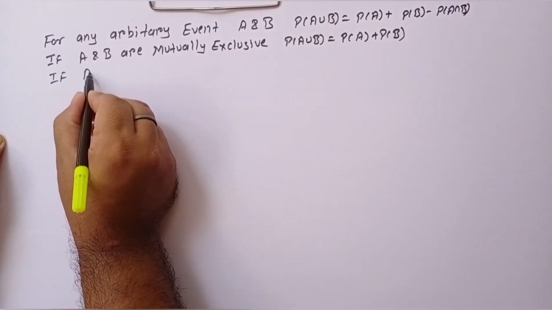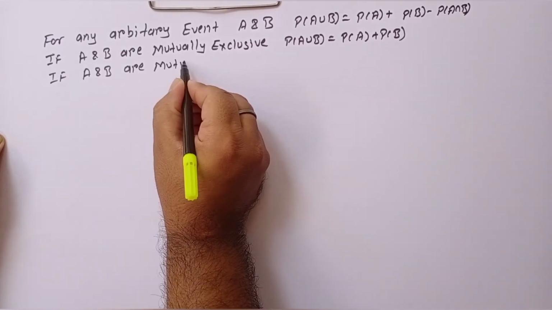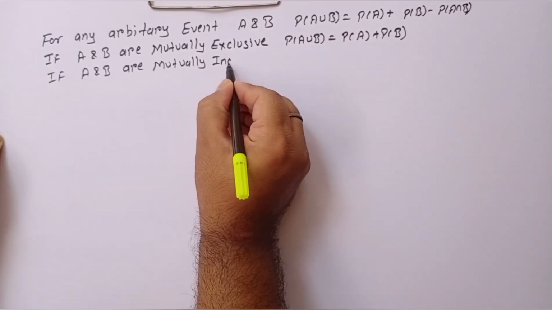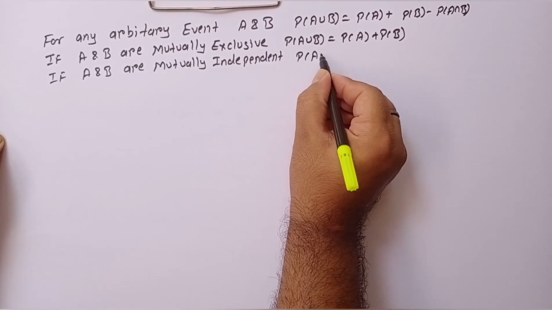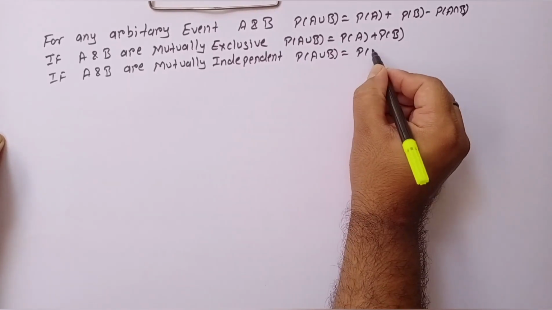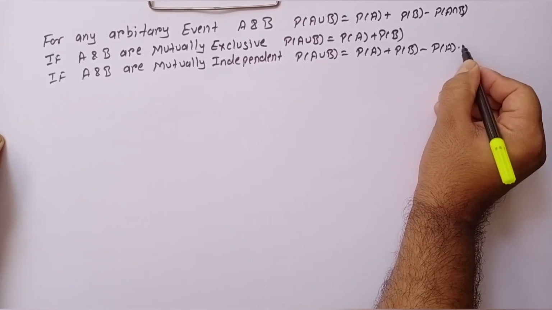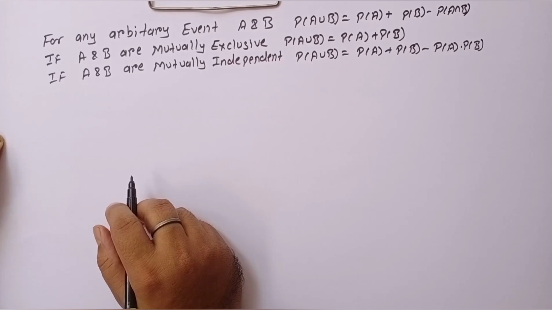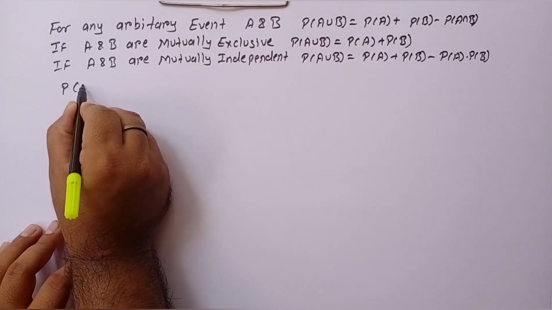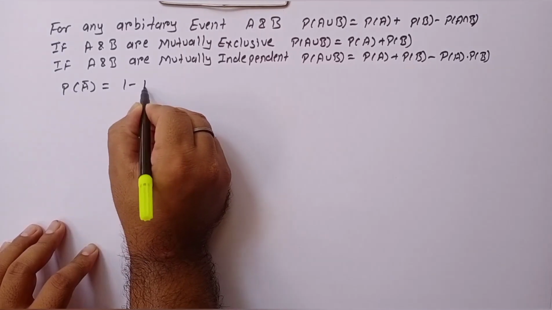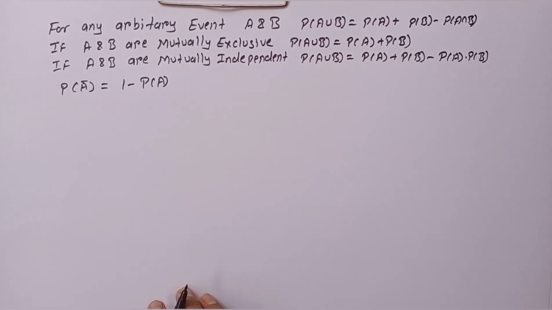If A and B are mutually independent, then probability of A union B is equal to probability of A plus probability of B minus probability of A into probability of B. Probability of A complement is 1 minus probability of A. Now let's solve some probability numericals.